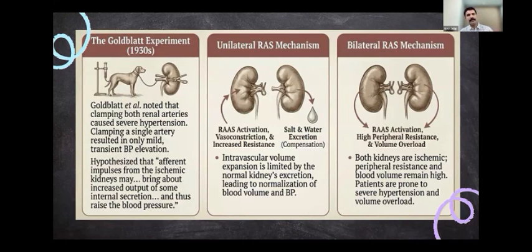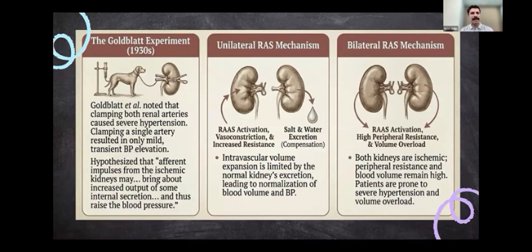When you clamp the renal artery, he found that the BP goes up. And when you release the clamp, the BP improves. So that was the reason why it was known as the Goldblatt experiment. And that is the way by which we came to know about renin and how it causes hypertension.